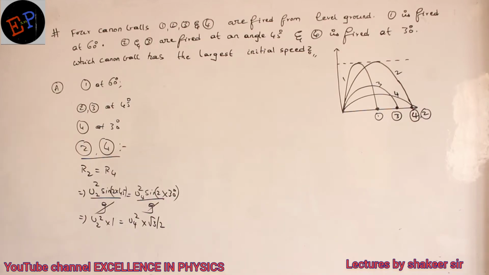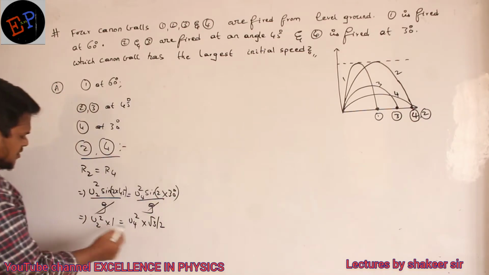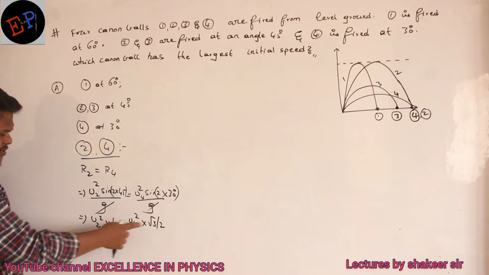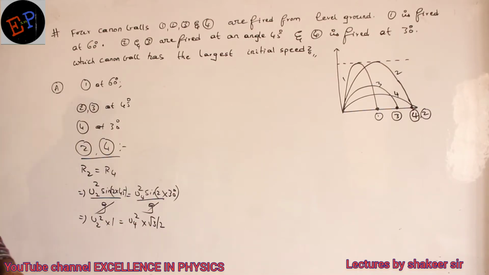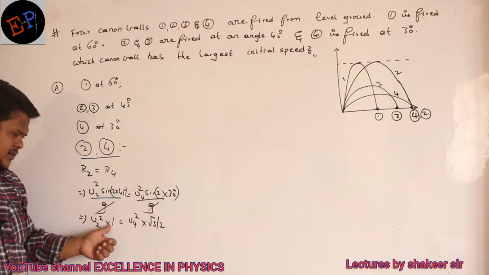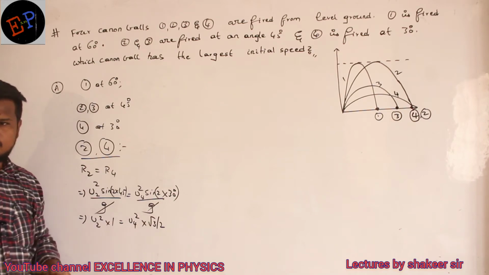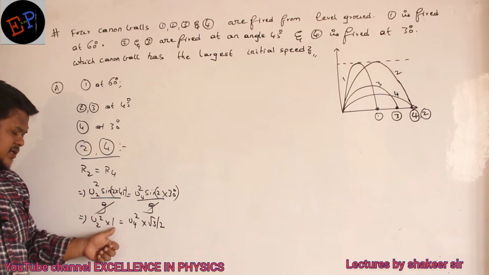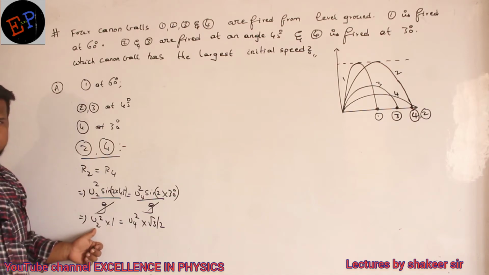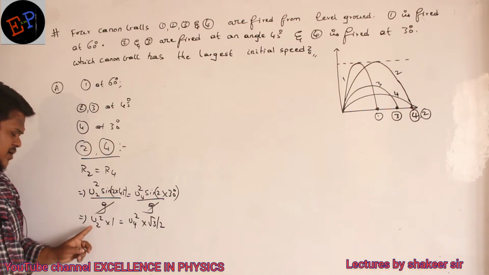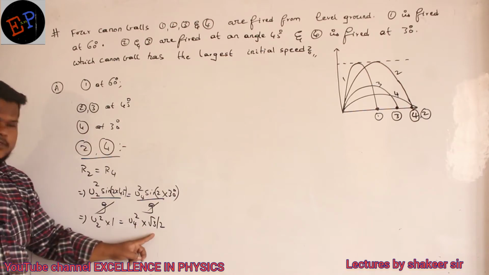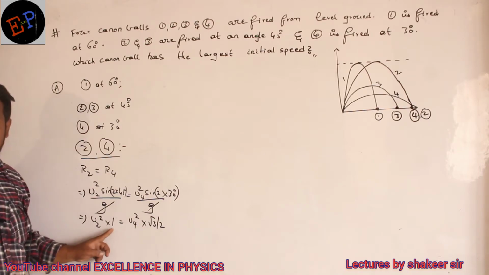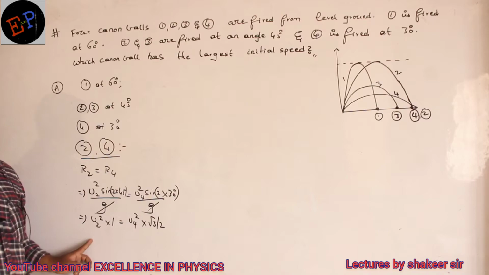Okay, so this is the ratio which I got. Is 1 greater than root 3 by 2 or less than root 3 by 2? Definitely greater than root 3 by 2. So if 1 is greater, definitely u2 should have been lesser, because the product of these two should be equal to the product of these two. If one value is bigger, the other value should be smaller.